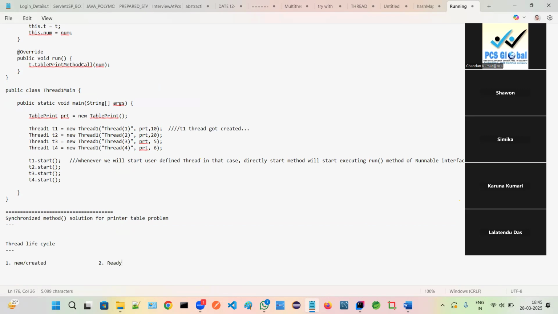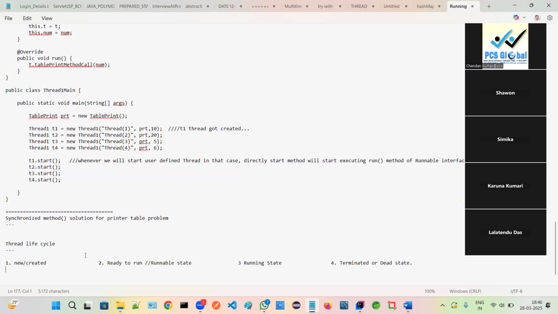Ready. Ready to run, that is also called the runnable state. Then third one is what? Running state. And fourth one is what? Terminated, or dead state.